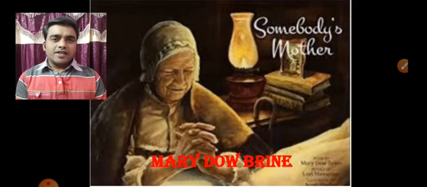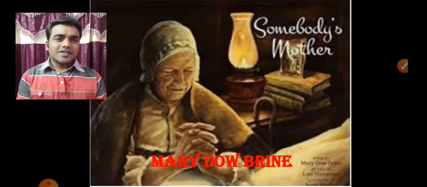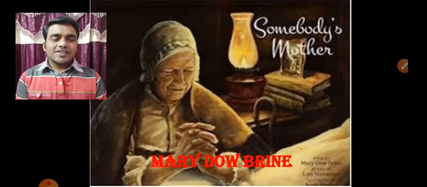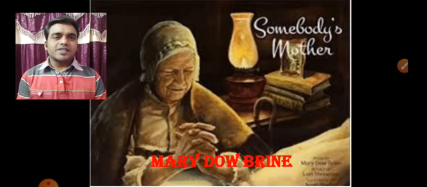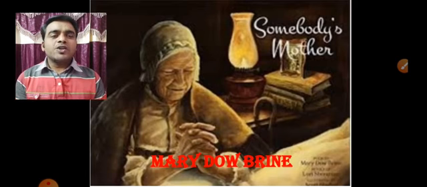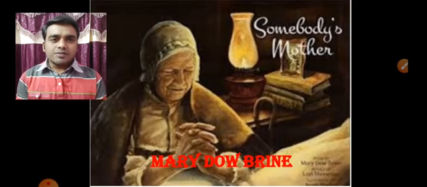Look at the picture here. Got it? Are you observing? Very good. See, in this picture we can see an aged, old lady. Am I right? Yes. And this poem is written by Mary D'O'Brien. Who is the poet of this poem, children? Yes, Mary D'O'Brien. Got it?